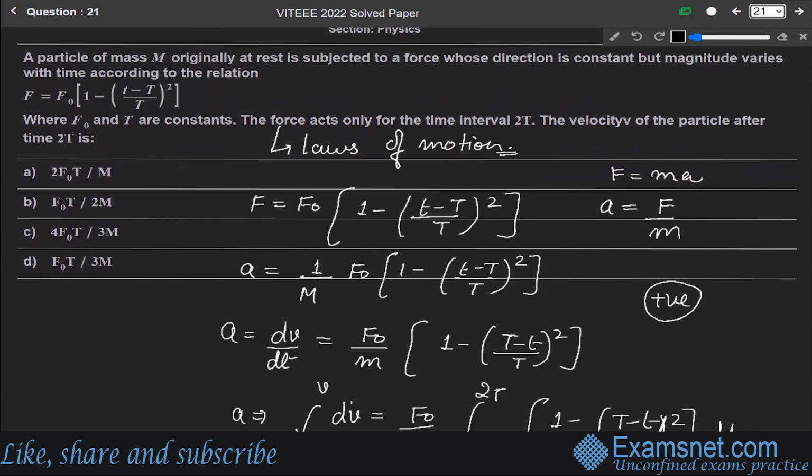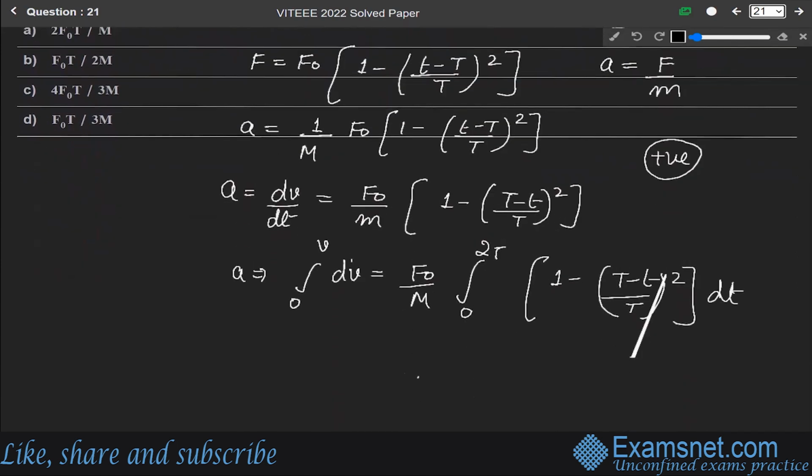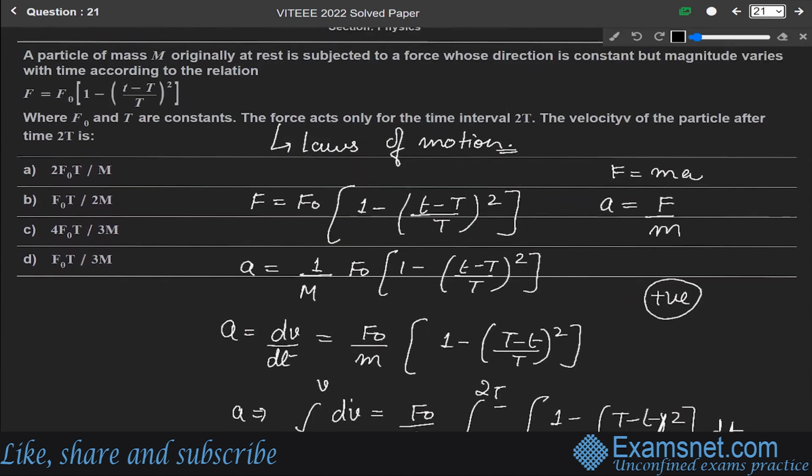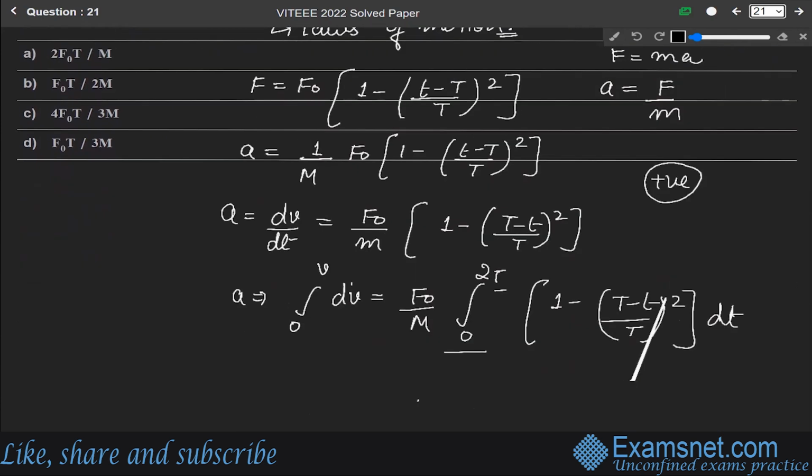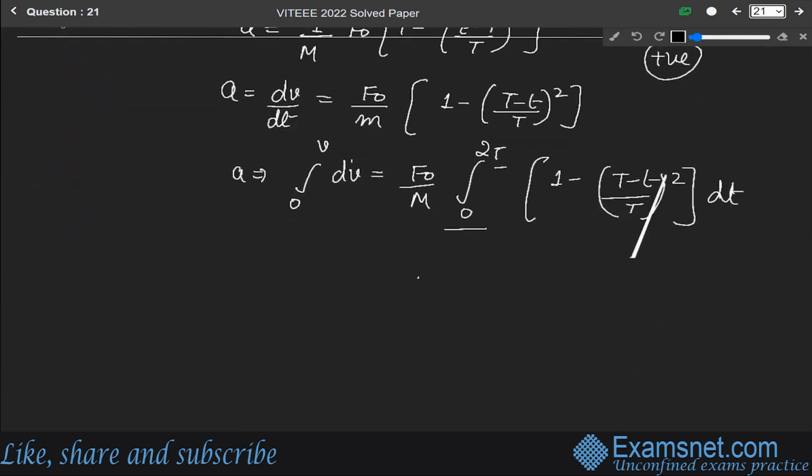We have taken the limit from 0 to 2T since we are given that the force acts only for the time interval 2T. So let us say the original time is 0, so the final time will be 2T. That's why we have taken the limit from 0 to 2T.